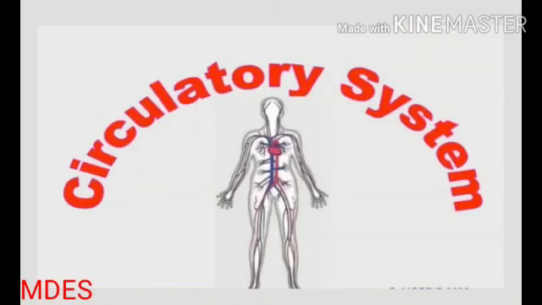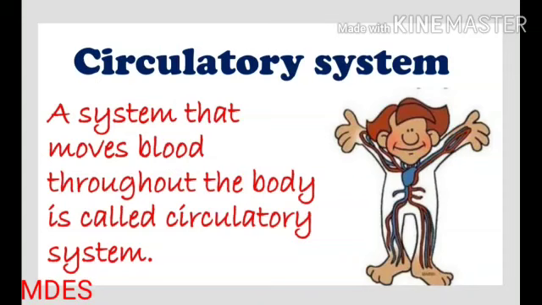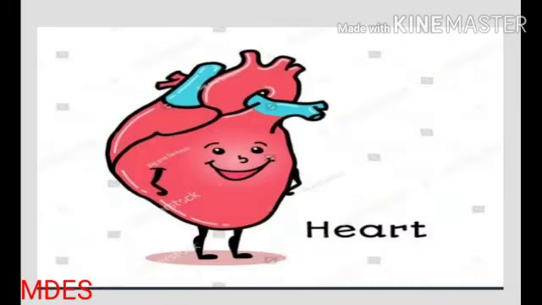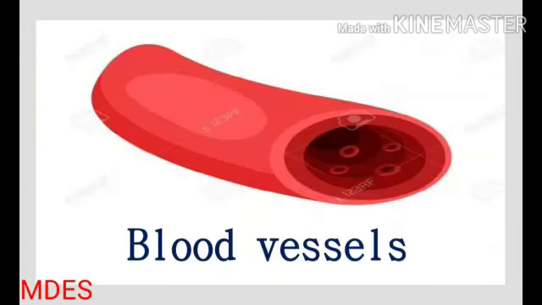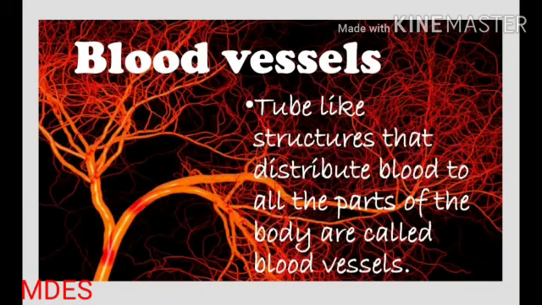First, circulatory system. A system that moves blood throughout the body is called circulatory system. Second, heart. It is an organ found in our chest that pumps blood throughout the body. Third, blood vessels. Tube-like structures that distribute blood to all the parts of the body are called blood vessels.